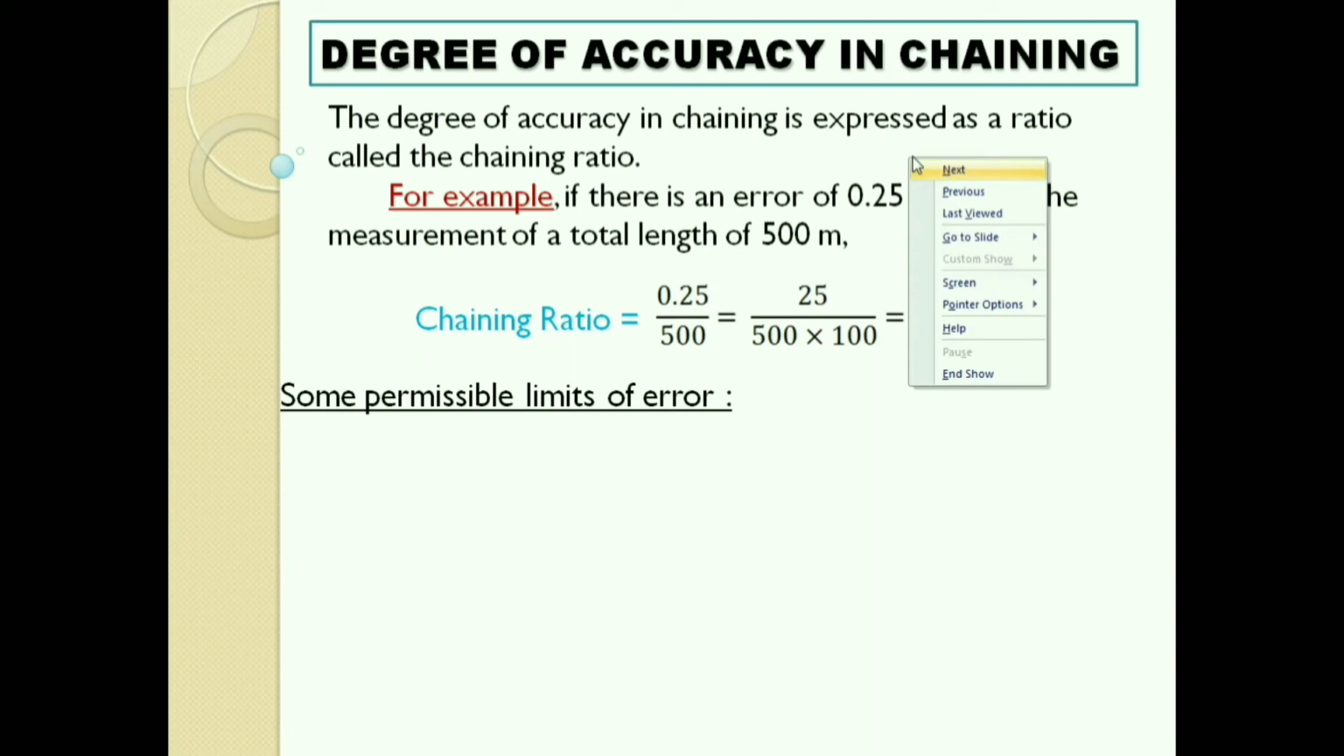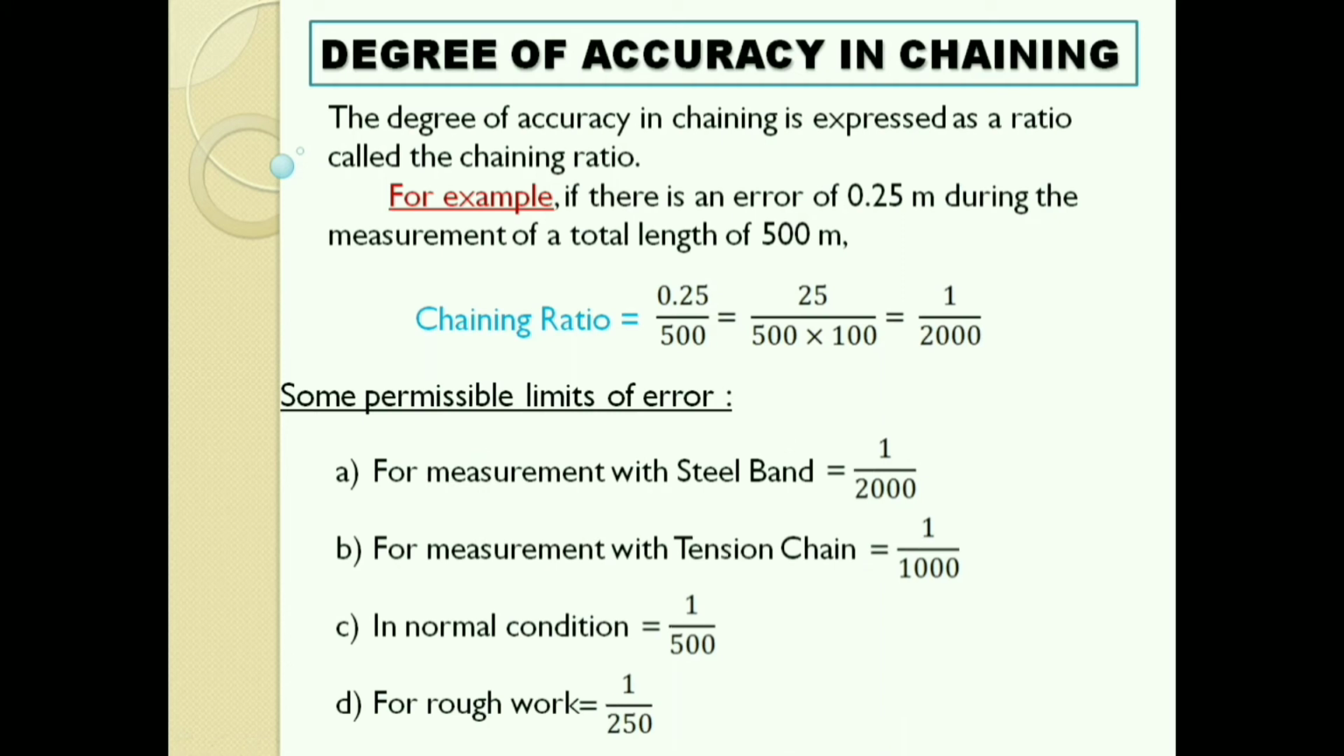Some permissible limits of error. So first one, for measurement with steel band, that is 1 by 2000. Second, for measurement with tension chain, it is 1 by 1000. In normal condition, 1 by 500, and for rough work, 1 by 250.